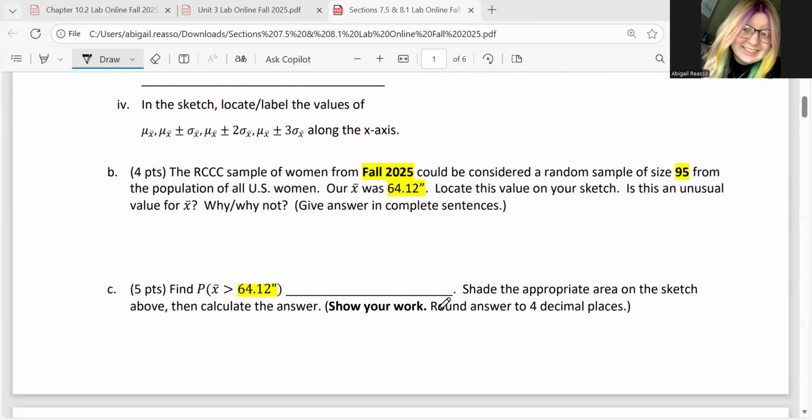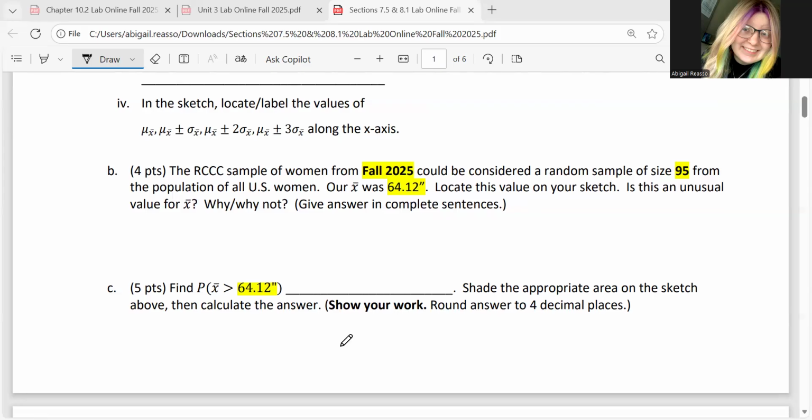And then we are going to go ahead and find what that probability is. Again, numbers on this will be different because this is from a different semester. Be sure to also shade that area above. So you're going to plot it on the curve in part B and then shade the area that corresponds in part C. Be sure to show your work as well for this calculation.